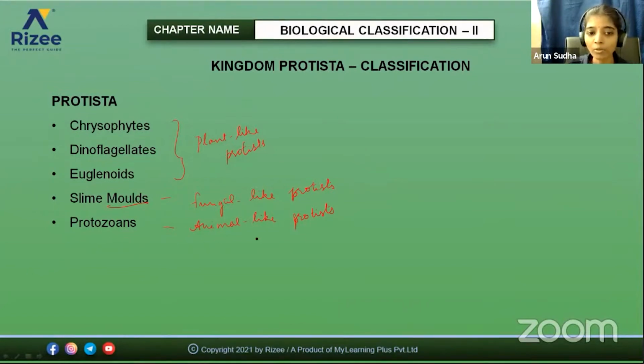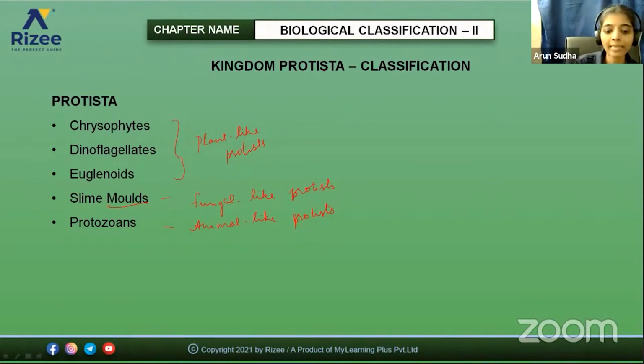The protozoa, the animal-like protists, can be included under animals also. So there is a difference of opinion between the scientists. There is no clear, well-defined boundary that a particular organism should exist in the protists. Okay, is it clear? Then Chrysophytes, dinoflagellates, euglenoids, slime molds, and protozoans.